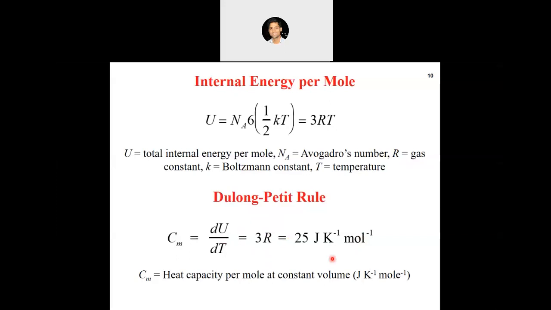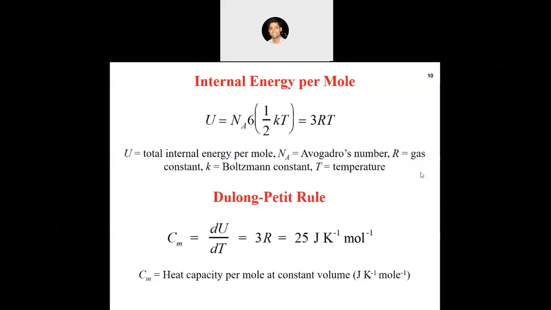So that means kinetic molecular theory tells us that the molar heat capacity of any solid is actually constant, which is 25 joule per Kelvin per mole, right? This is also known as the Dulong-Petit rule. This was probably one of the first models for deriving the heat capacity of solids, the molar heat capacity of solids.